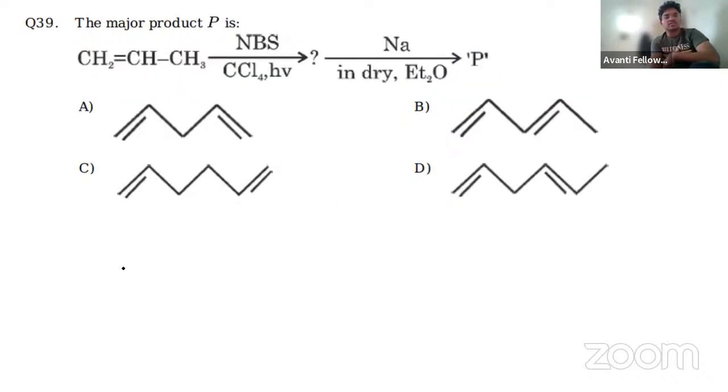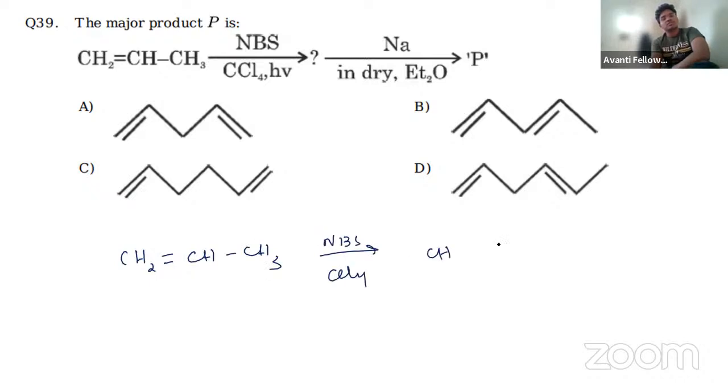NBS reaction. If you see, this is an allylic addition, actually CH3, which if you are adding NBS in presence of CCl4. What is going to happen? CH2, CH bond, CH2Cl, and you are having sodium in presence of dry ether, that is Wurtz reaction. Next one is what? Wurtz reaction. So Wurtz reaction means what?